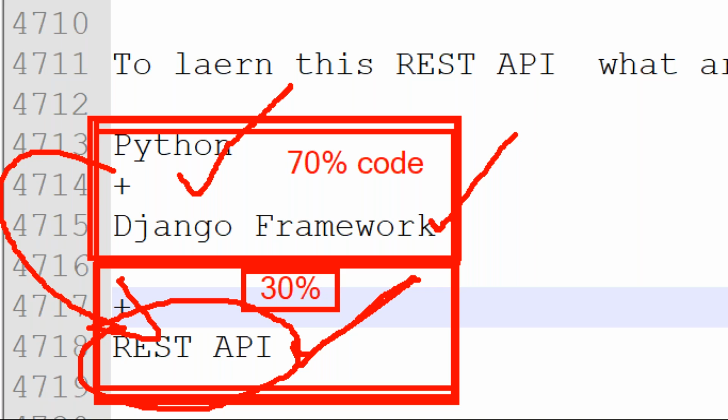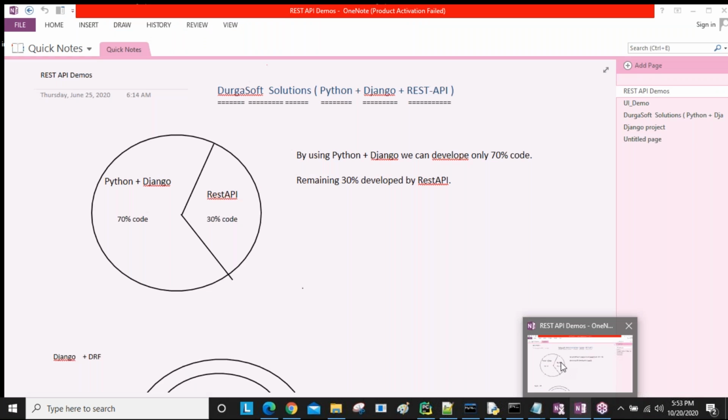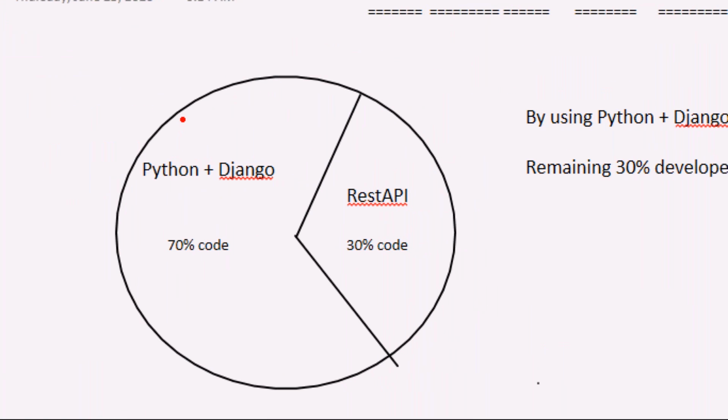With only Python and Django framework, we are not going to develop any application 100%. Okay, 100% we need to add REST API to your Django project. Then only it becomes a really good product. Remember this point. In this small diagram you can see that using Python and Django, this piece of code is what you are able to develop.